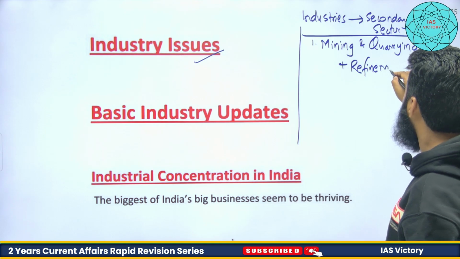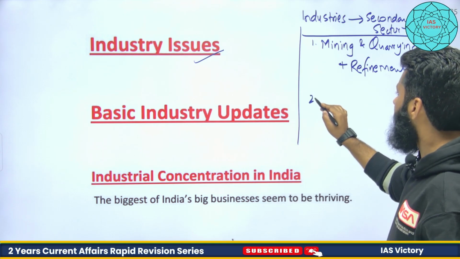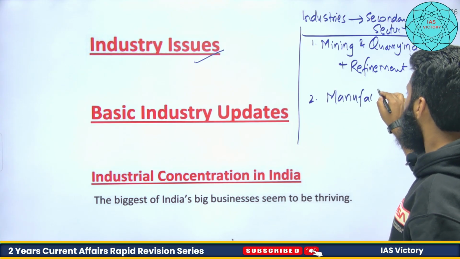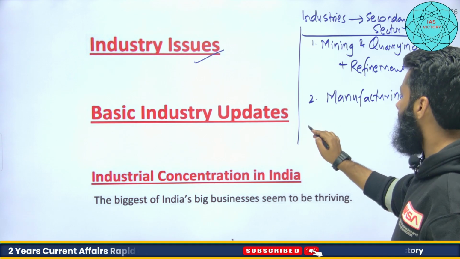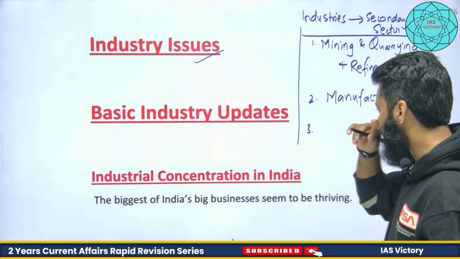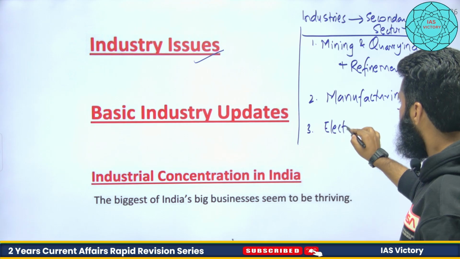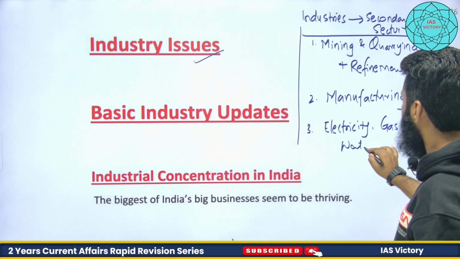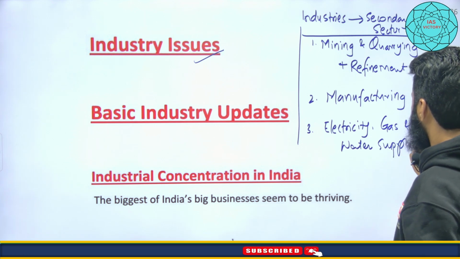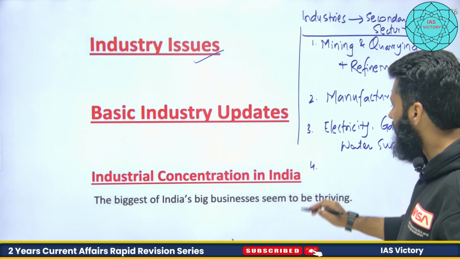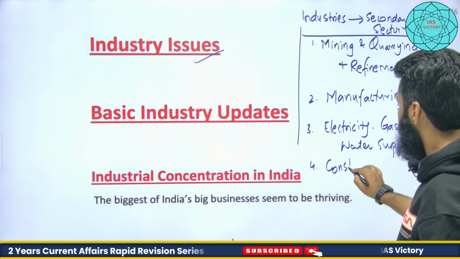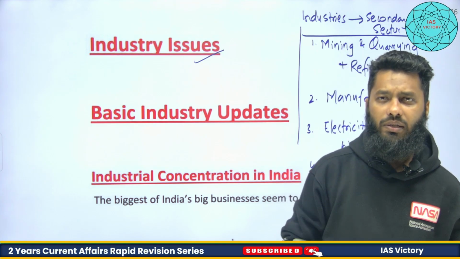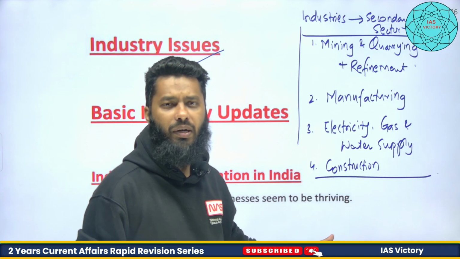Second, we consider the manufacturing unit, and this manufacturing also includes the food processing industry. Third is electricity, gas and water supply, sometimes called utility services. This is under the industrial sector. And fourth and the last one is construction. This is part of the industrial sector in India, right? So this is the secondary sector when we talk about industries. These are the sub parts of industries.